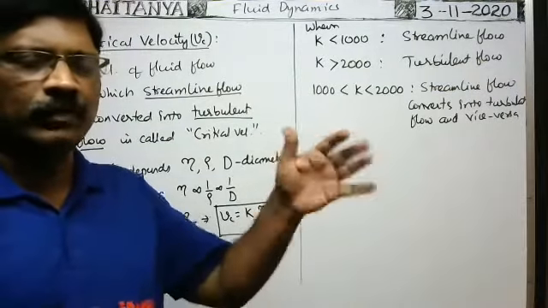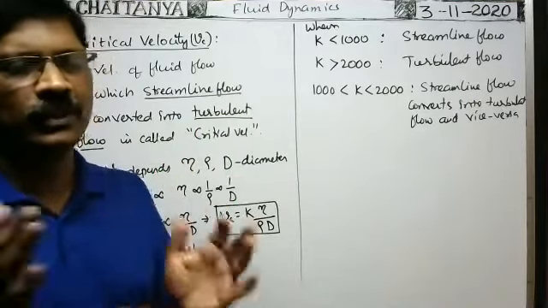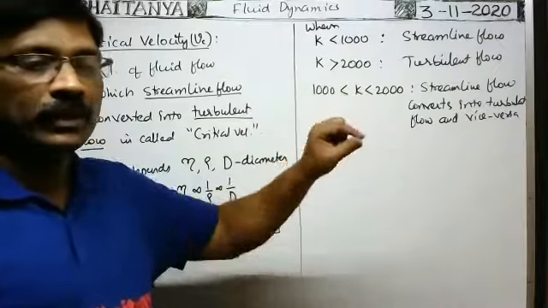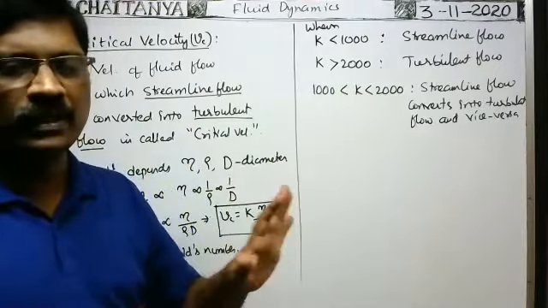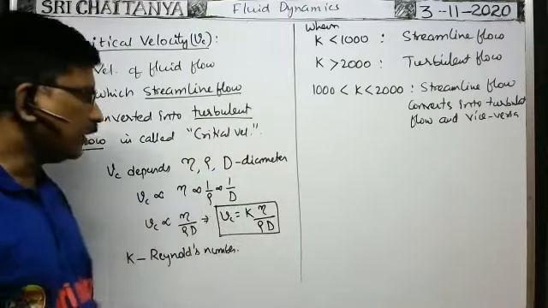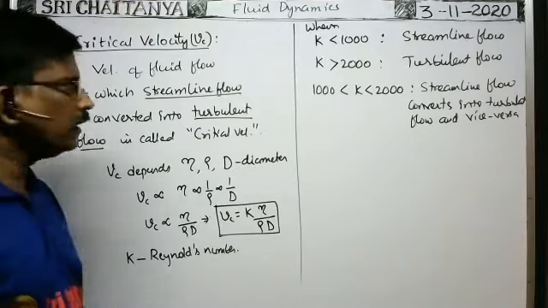It is not in turbulent flow or in streamline flow. It converts from turbulent to streamline, streamline to turbulent, when the Reynolds number is in between these two. Reynolds number is purely a number. It has no units and no dimensions. Okay, this is also one important concept. Here D is the diameter. Capital D is the diameter.